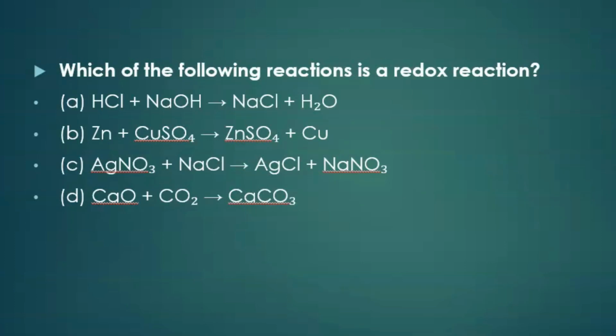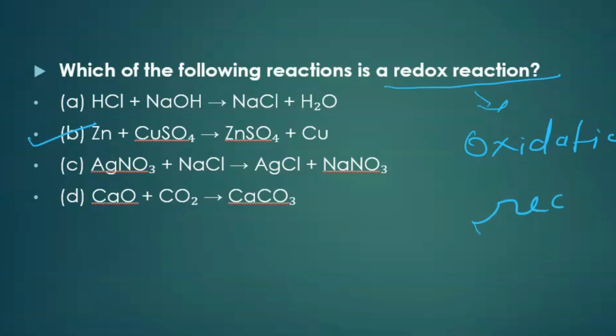Which of the following reactions is a redox reaction? What are redox reactions? Those chemical reactions where oxidation and reduction both are involved are termed redox reactions. So Zn plus CuSO4 gives zinc sulfate plus copper. In this reaction, oxidation and reduction both are involved, so B is the right answer. Here you have to remember, reactions where oxidation and reduction both are involved are termed redox reactions. That's why B is the right answer.